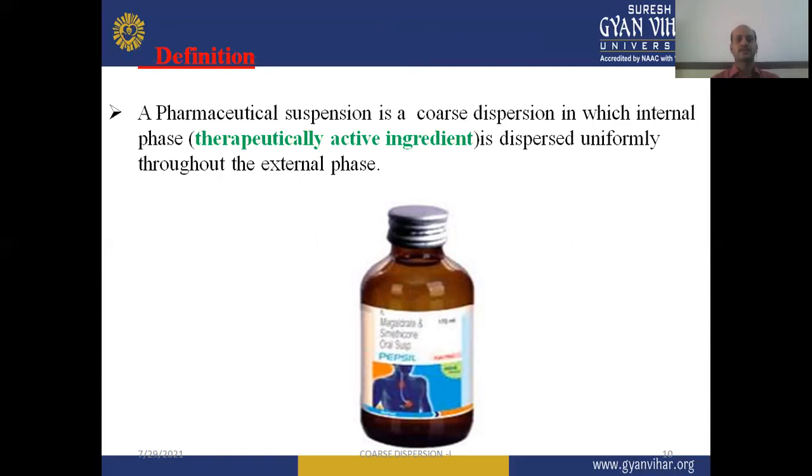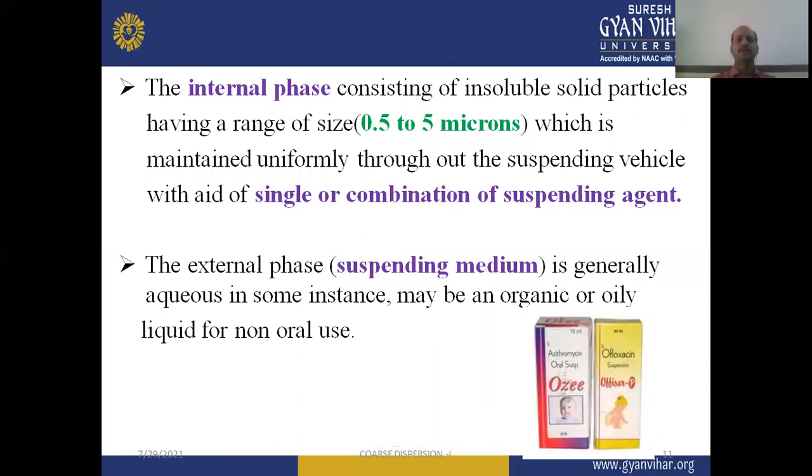Generally, in suspension, it is made by solid particles, which are dispersed uniformly throughout the external phase, made by a solvent, a liquid aqueous or non-aqueous in nature. So a pharmaceutical suspension is defined as a coarse dispersion in which the internal phase, a therapeutically active ingredient, is dispersed uniformly throughout the external phase. The internal phase consists of insoluble solid particles.